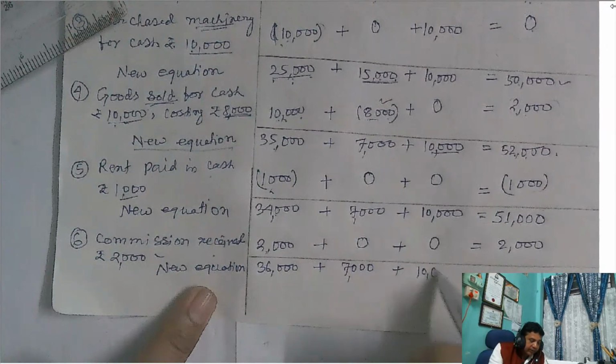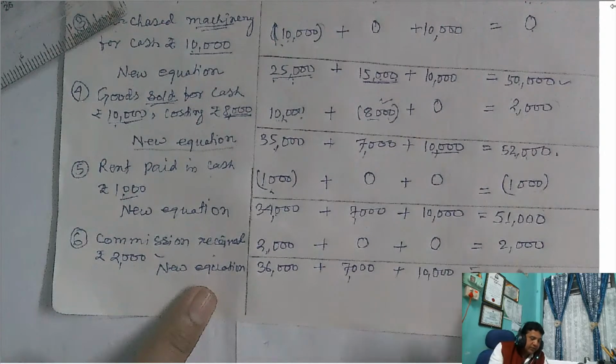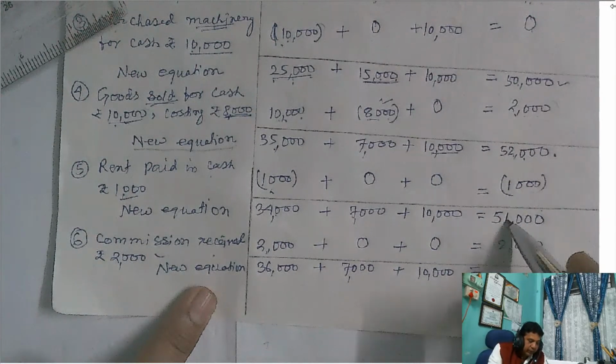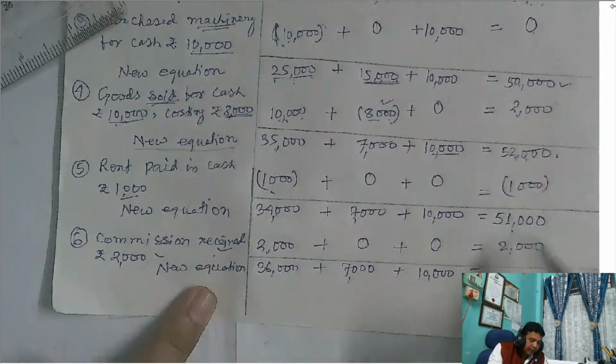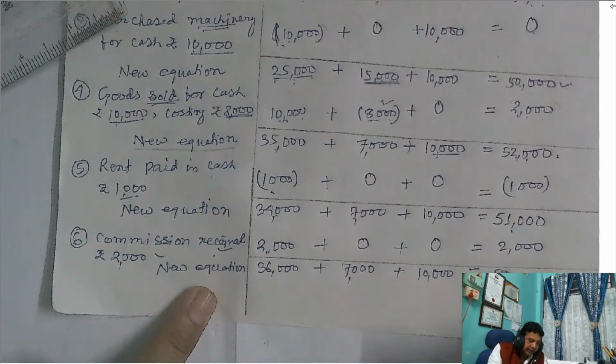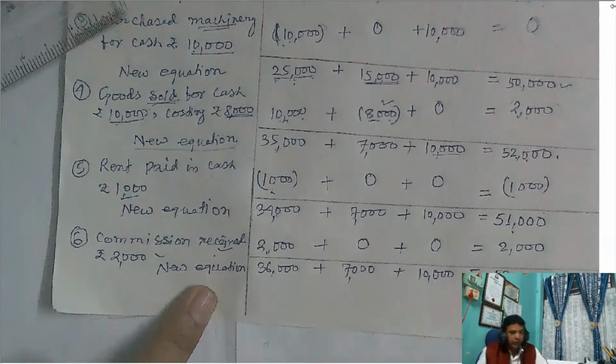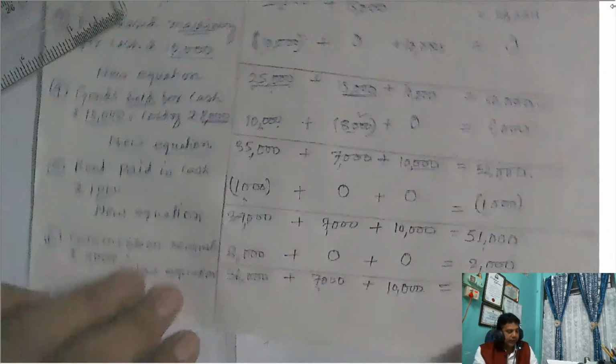10,000 as it is. But the capital balance changed. 51,000 plus received income, 53,000. So this is how we prepare the accounting equation.